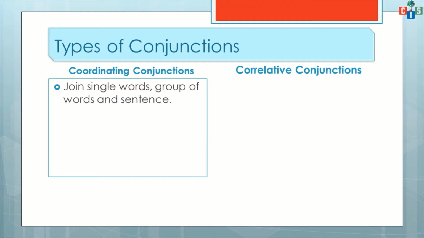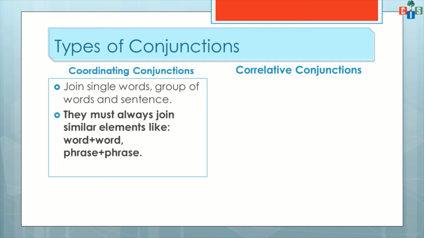See, coordinating conjunctions join single words, groups of words and sentences. They must always join similar elements, like a word will be joined with a word using coordinating conjunctions. Why? Because coordinating conjunctions always join similar things, meaning they will join either word to word or phrase to phrase, like that.